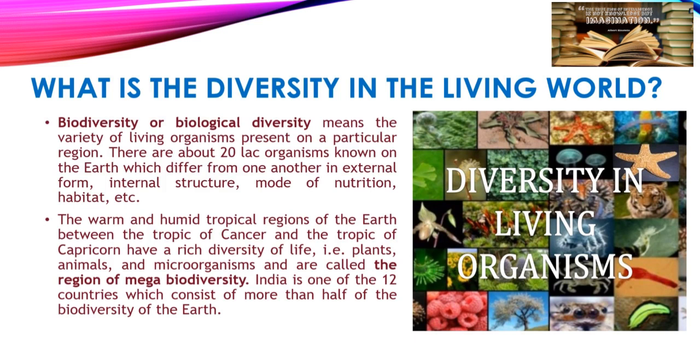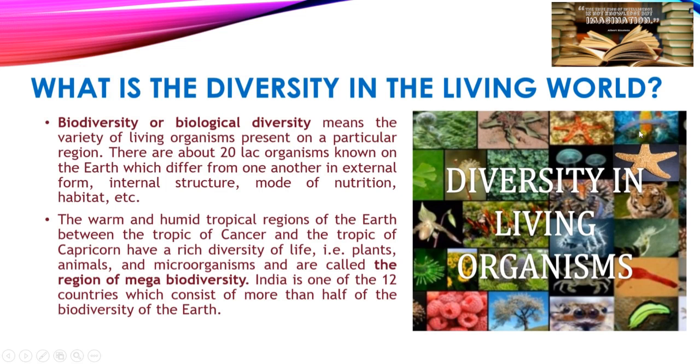India is ranked 12th among the countries which together consist of more than half of the biodiversity of the earth. So India is also one of the biodiversity regions.